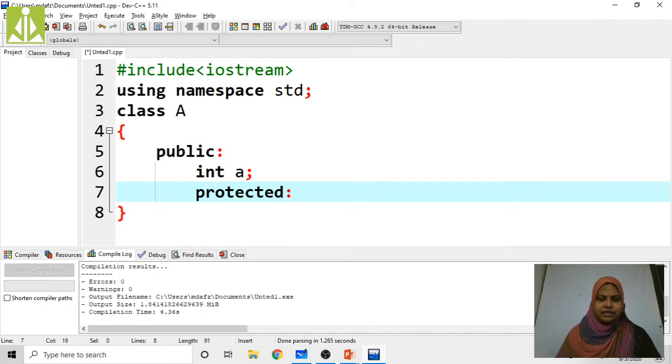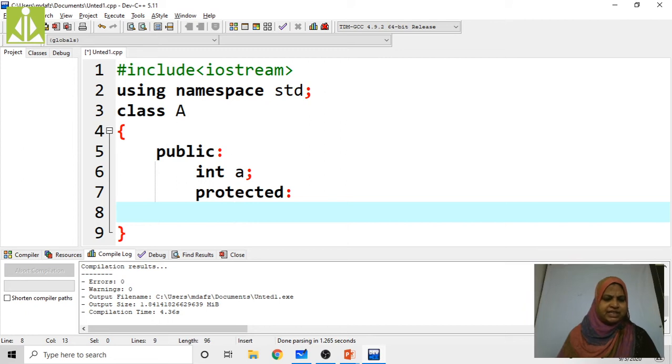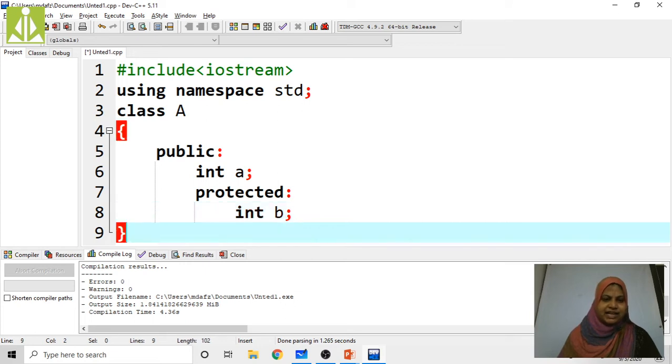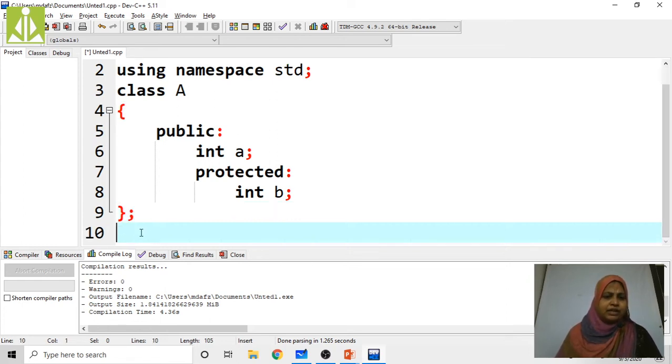In this example, I explain all the public data members in the program. While I am executing the program, I am going to use the protected data members also, int b. With this, the class definition is completed. Here I am declaring two variables, int a and int b. In public mode I am declaring a, in protected mode I am declaring b.